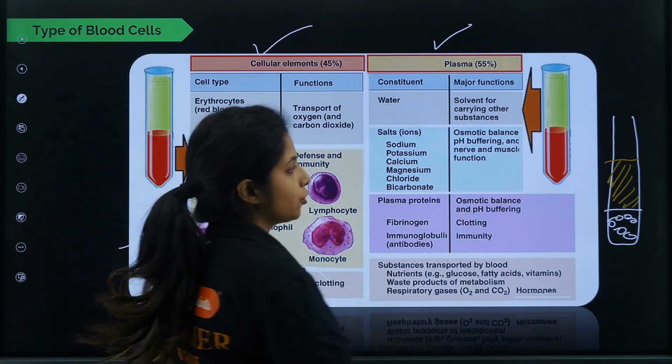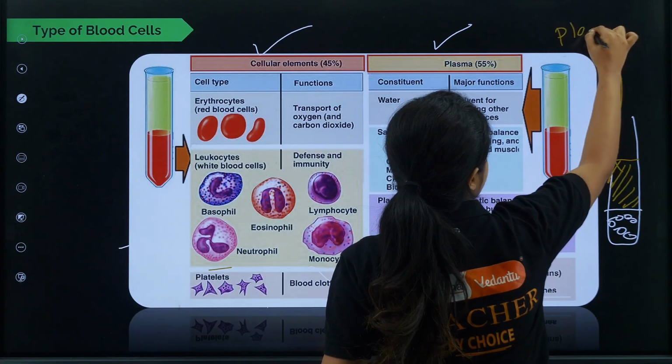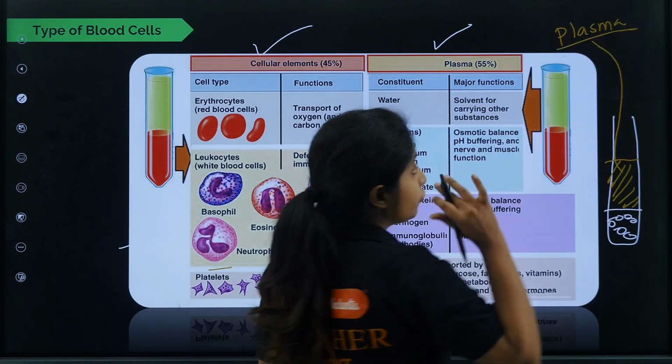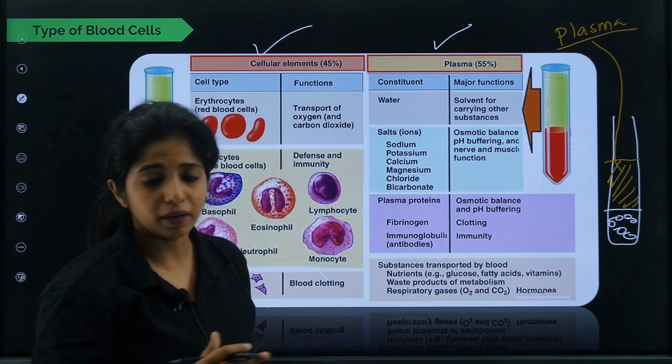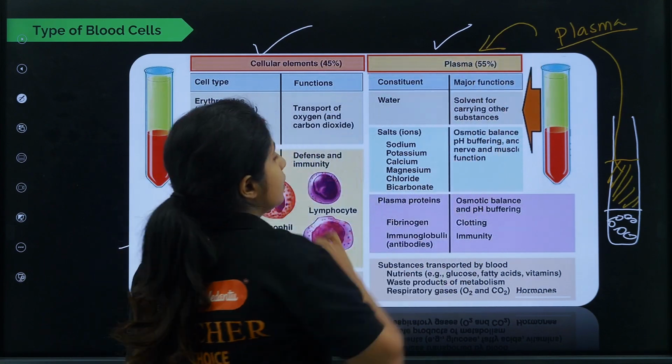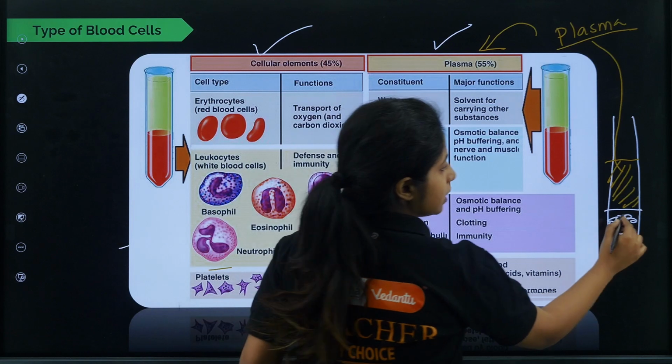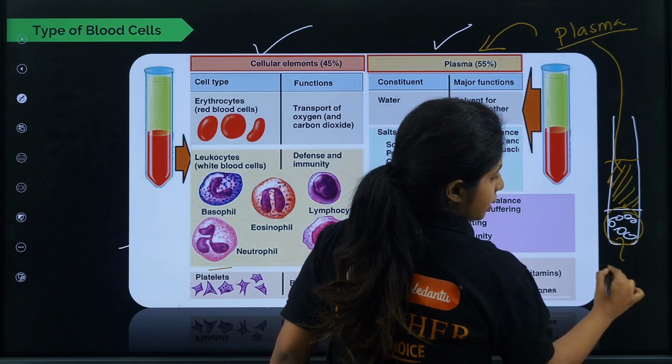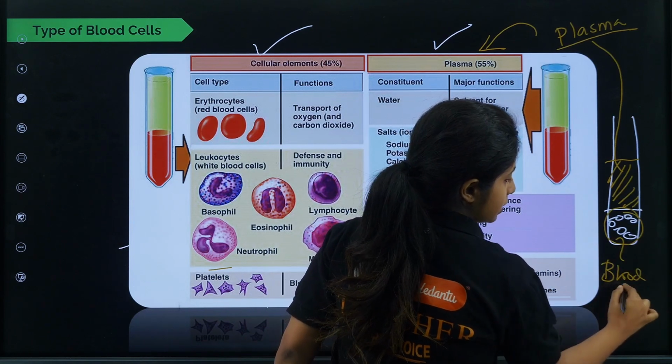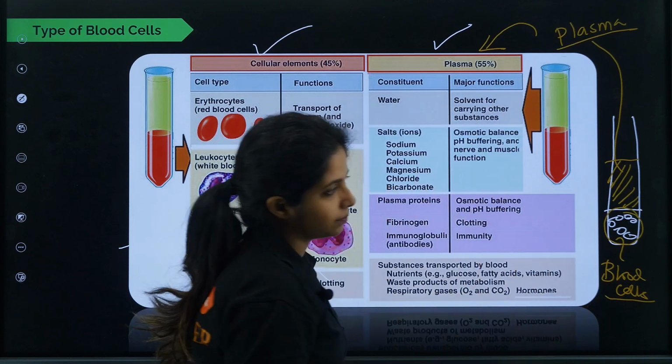This liquid part is known as plasma, and 55% of your blood is plasma. The rest 45% are the cells. These are the blood cells, my dear children.